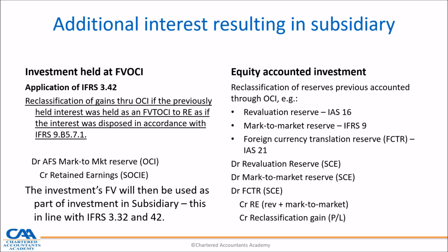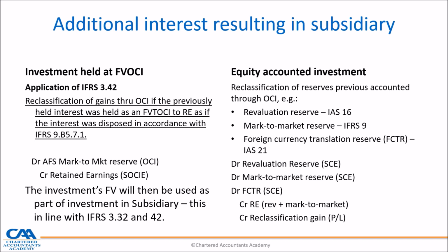The equity accounted investment, which is the associate or joint venture: while it was an associate or joint venture, we may have recognized a revaluation reserve, mark-to-market, foreign currency translation reserve through OCI as part of our share of other comprehensive income. Now, on the date when we acquired control, we are required by para 42 to reclassify.